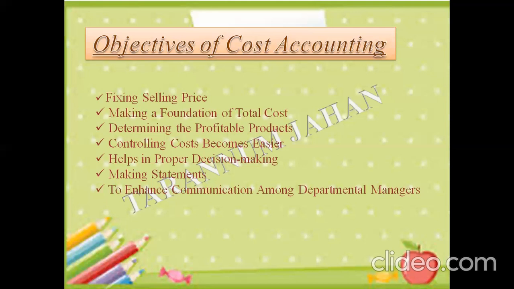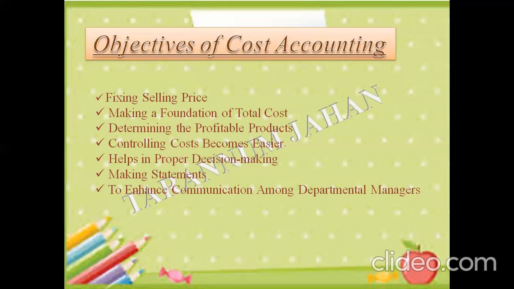But here, when we are talking about cost accounting, the first objective we'll see is fixing selling price. Cost accounting allows the managers to understand the cost of each product. With the right data of cost accounting, the organization can fix a particular selling price per unit of production. In case any organization deals with a particular service, they can fix the charges for it correctly.